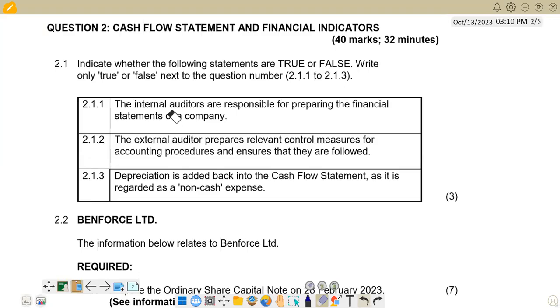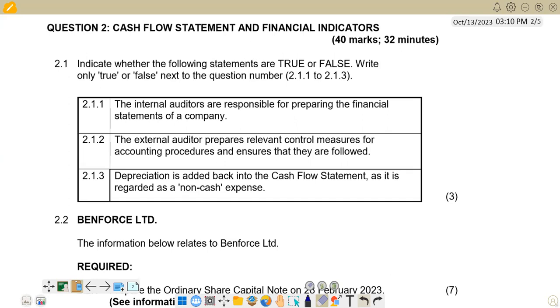Hello there. Welcome to Accounting Grade 12. I've got a question from June 2023 that we want to look at. The question is question 2, and it is on cash flow statement and financial indicators.